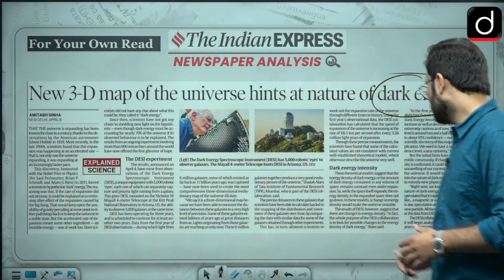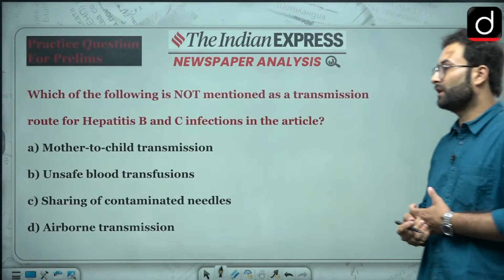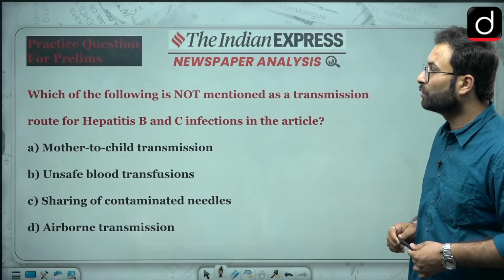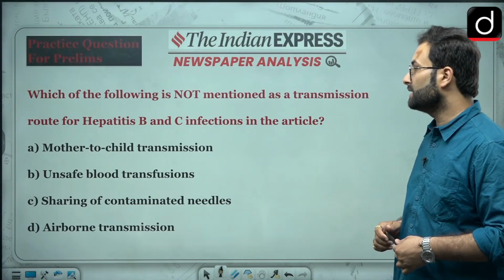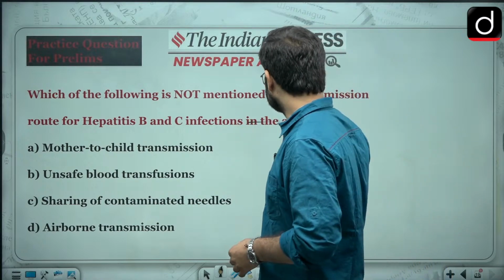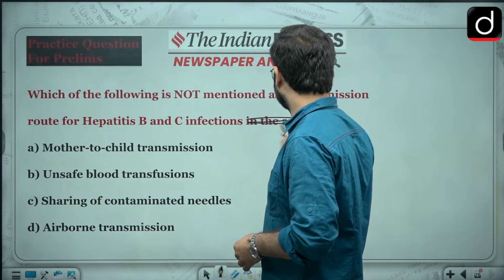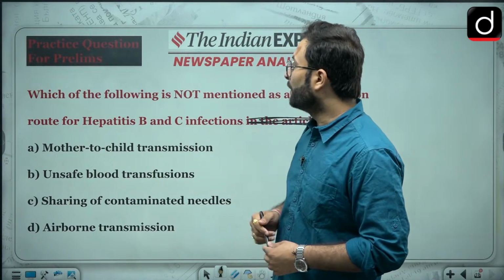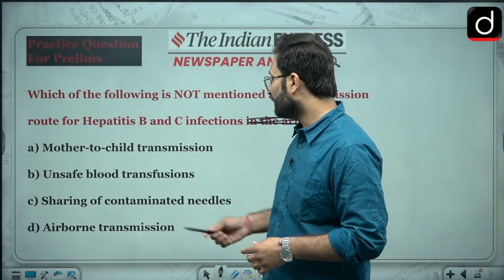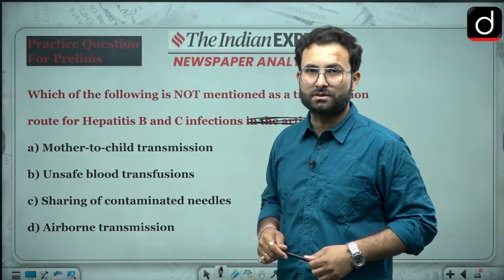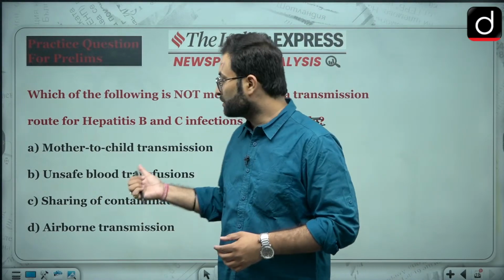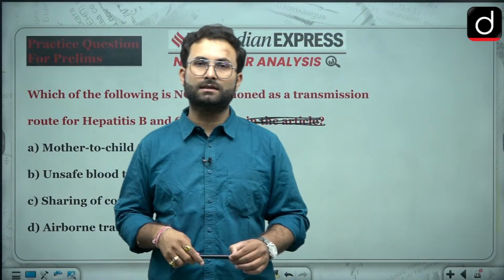Now coming to the last part of the discussion, that is your practice question. Which of the following is not mentioned as a transmission route for hepatitis B and C infections in the article? So you can remember this. The options are mother to child transmission, unsafe blood transfusions, sharing of contaminated needles, and airborne transmission. You have to choose the most appropriate option among the options given to you. So you can attempt this question and answer in the comment box.